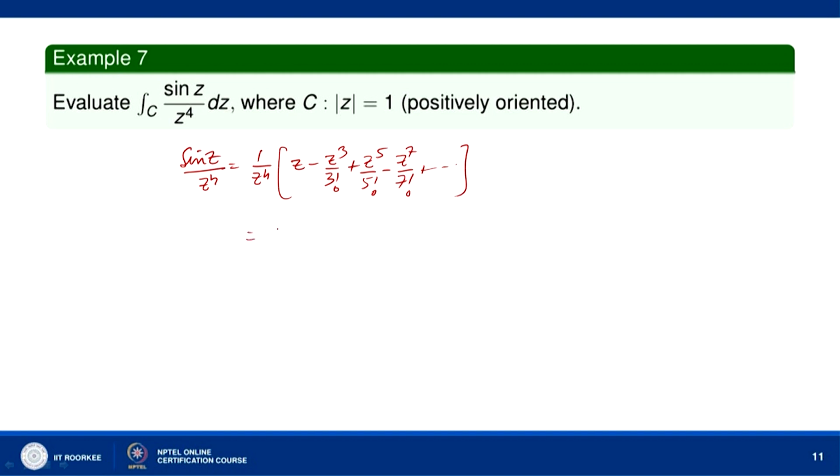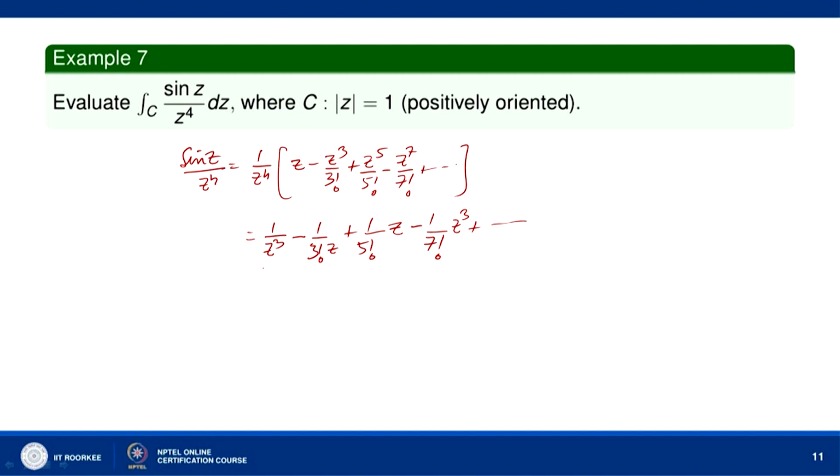And this is therefore 1 over z cube minus 1 over 3 factorial into z, then plus 1 over 5 factorial into z, and then minus 1 by 7 factorial into z to the power 3 and so on.